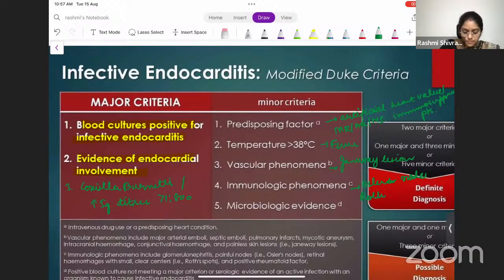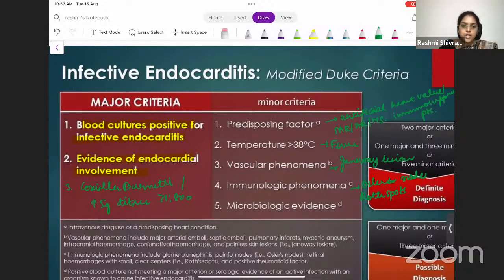Roth spots on the retina. All these are important. And you must have some microbiological evidence. There is a positive culture, which is not involving the major organisms, some minor organisms that are not definitely associated with the major criteria.